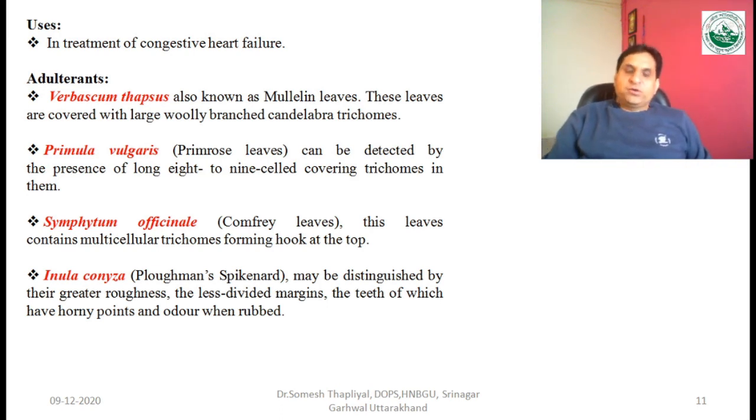So that is all about the pharmacognostic features of digitalis. For references, you can use C.K. Kokate's pharmacognosy textbook and Khandelwal's practical pharmacognosy book for the microscopic features, and other books are also there. You can follow any one book for further reading.